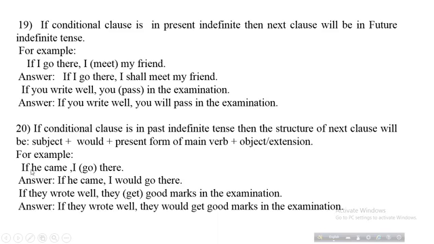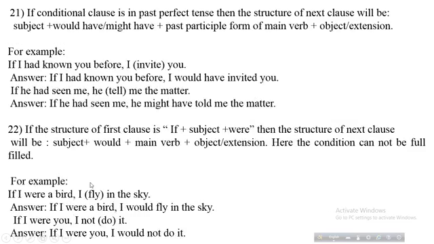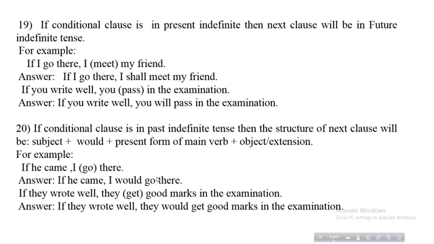Here students, this conditional clause is in past indefinite. So the structure will be subject plus would plus present form of main verb plus object or extension here. If he can, I go there. Answer would be: if he can, I would go there.